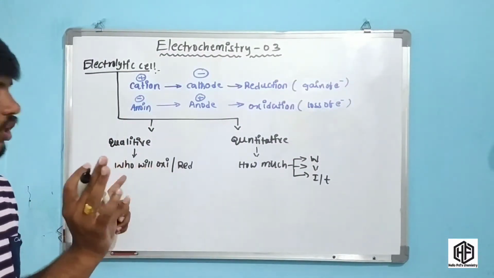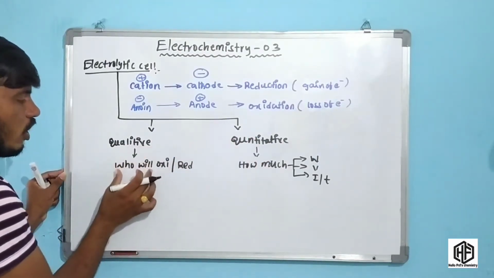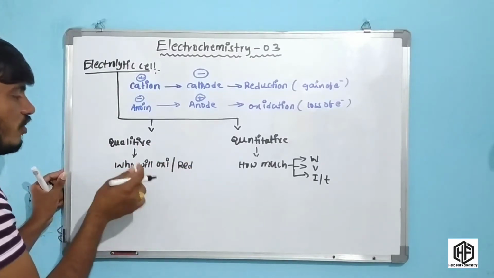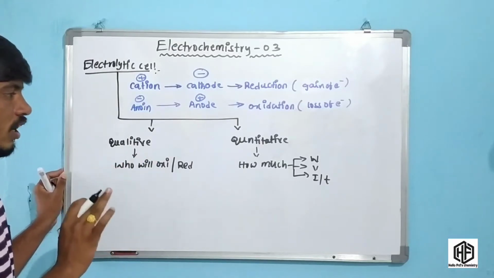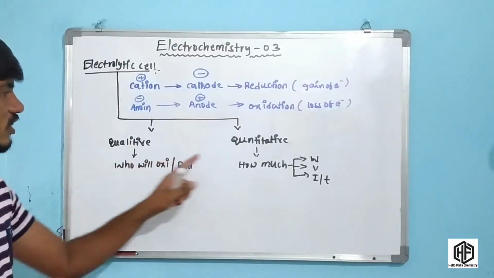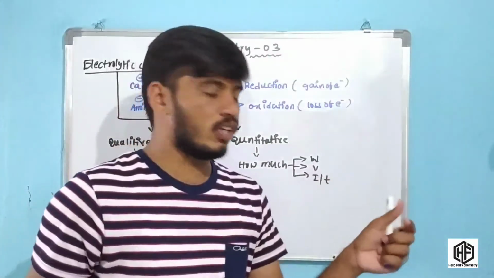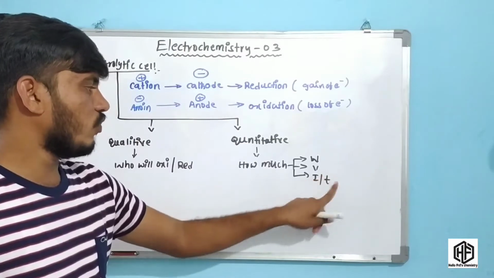In this video we are going to discuss qualitative and quantitative aspects. Qualitative means we decide which one is oxidation and which one is reduction in that particular cell reaction. Quantitative means how much product we will get, finally calculated from these four parameters.